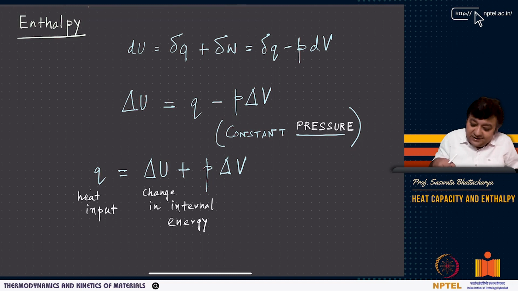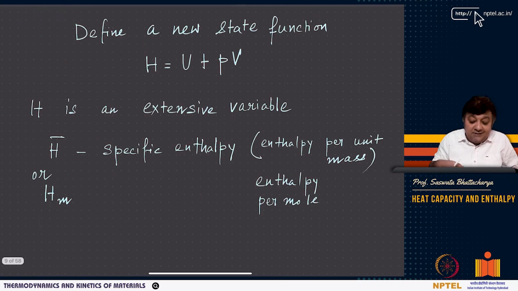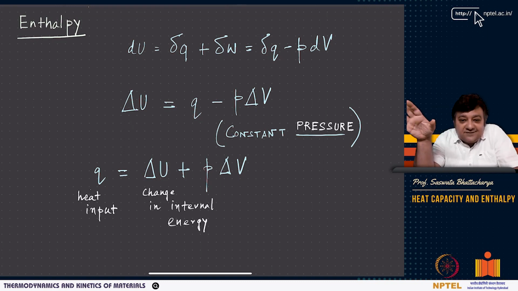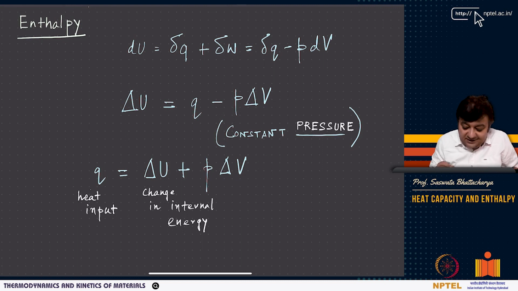And to absorb this P delta V, we use a new thermodynamic potential called enthalpy. I will later tell you how these different thermodynamic potentials basically come from doing these Legendre transforms, how they are related. Basically, these are like conjugate variables. You will see different conjugate variables like entropy and temperature, volume and pressure, chemical potential and concentration, and so forth. But what I am trying to say is that you can immediately see the need of, at constant pressure, you have Q, which is not just delta U, but delta U plus P delta V.